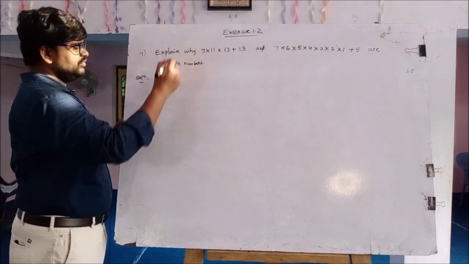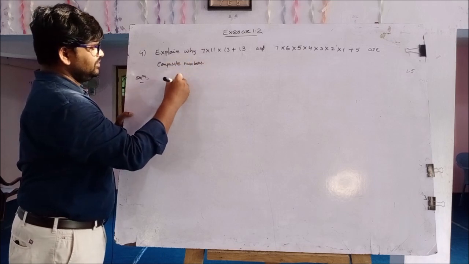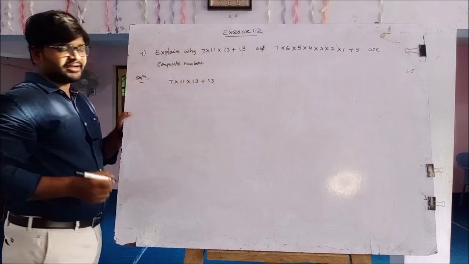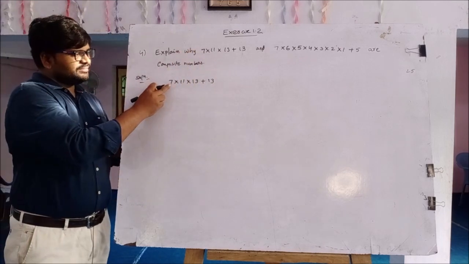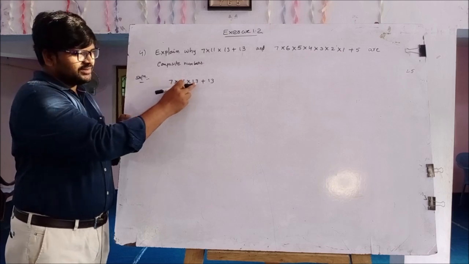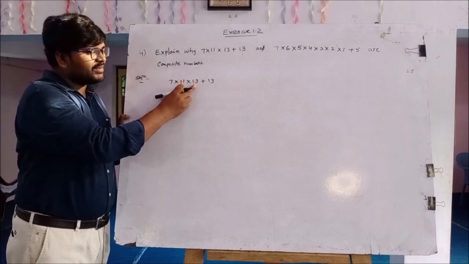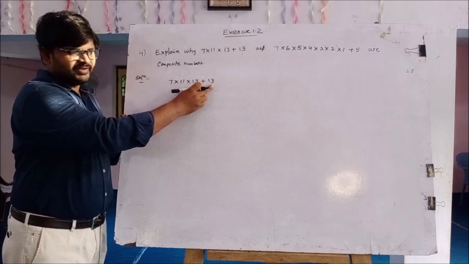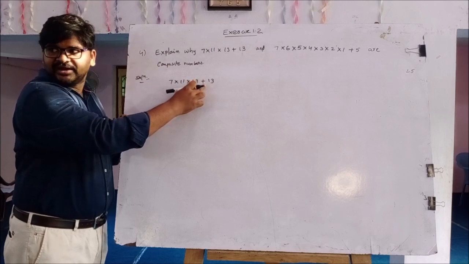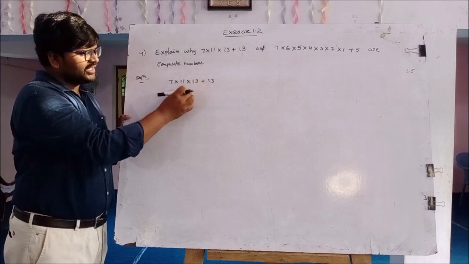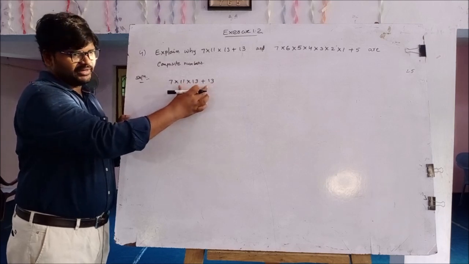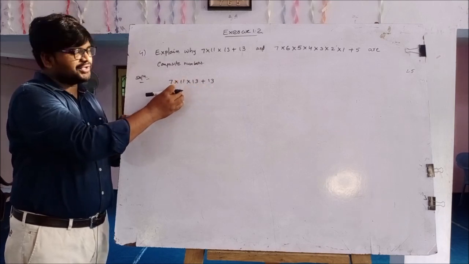Solution. First one, case 1: 7 into 11 into 13 plus 13. Here 7 is a prime number, 11 is also a prime number, 13 is also a prime number, and 13 is also a prime number. But this is multiplication and this is addition. Here two binary operations are there, plus and multiplication.